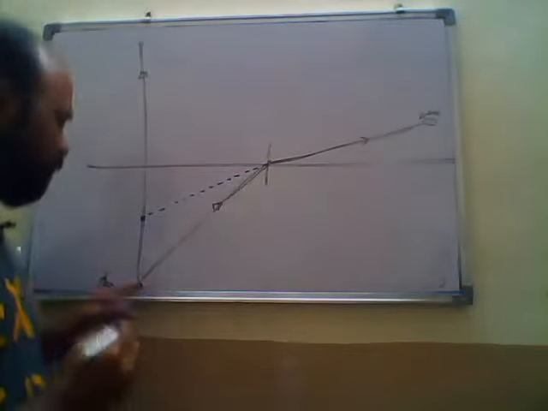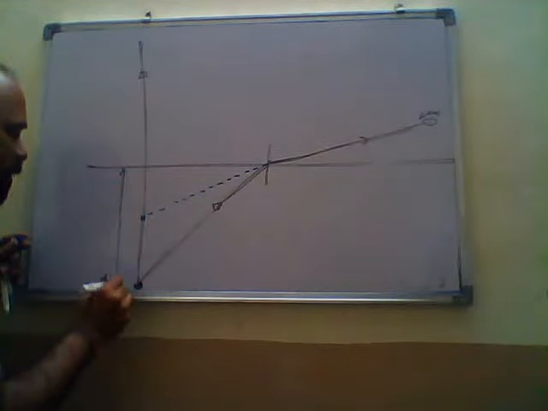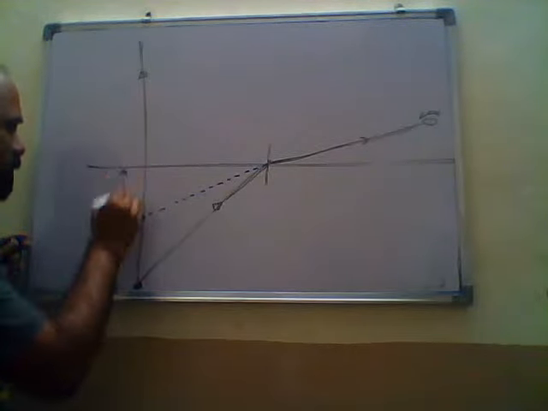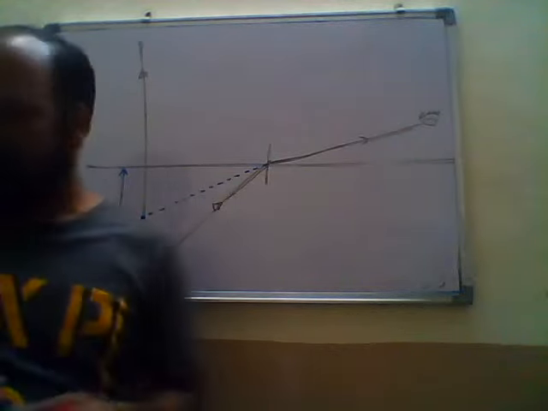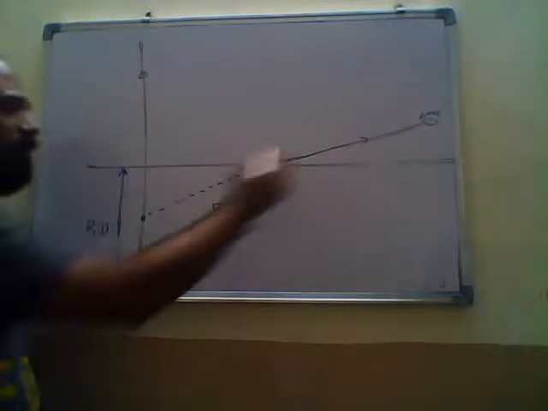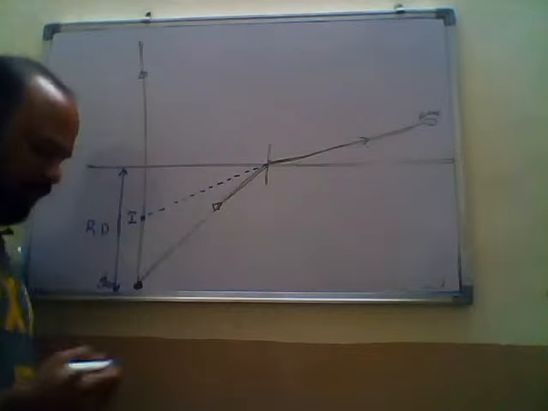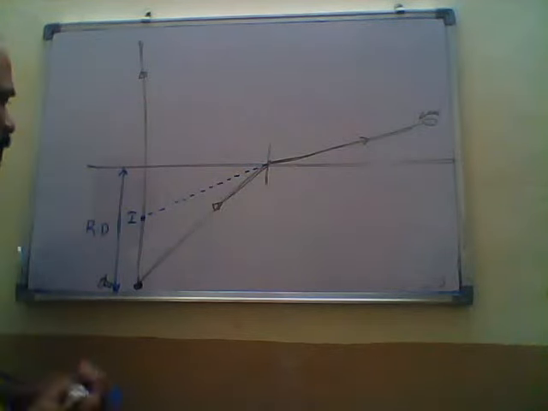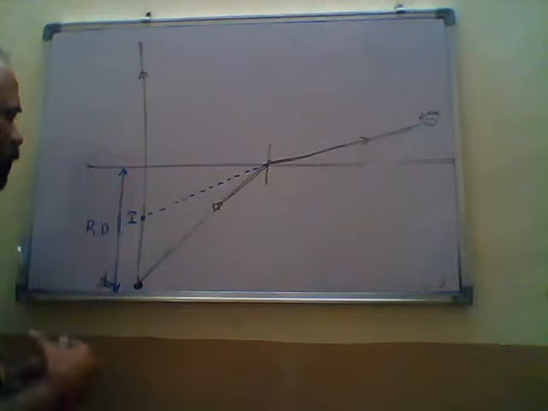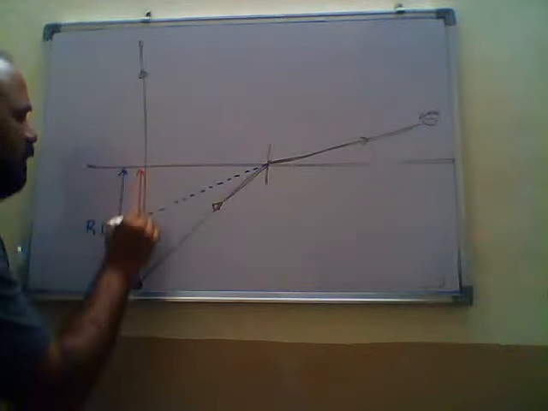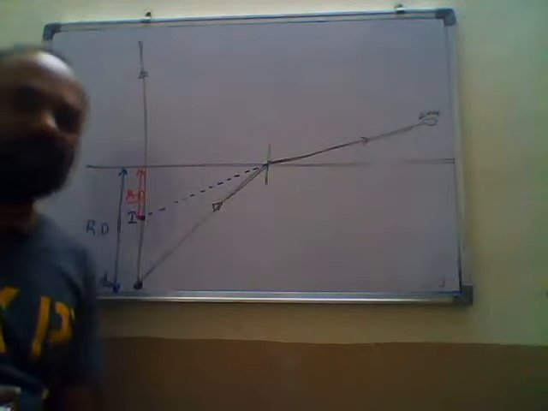See, once again I repeat. Suppose you take the surface from here to here, this blue color line indicates the real depth, so the real position of the object. But according to this person, the image is formed here. This is I. Now see, this red color line I show here, from here to here, indicates the apparent depth. AD means apparent depth. This is real.